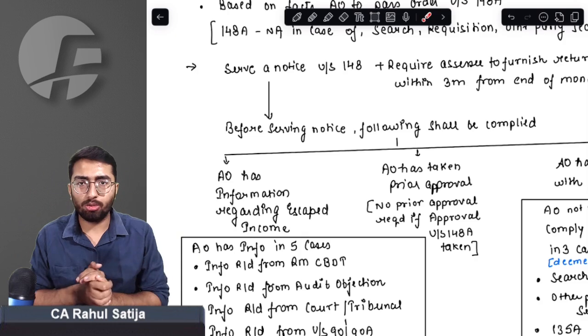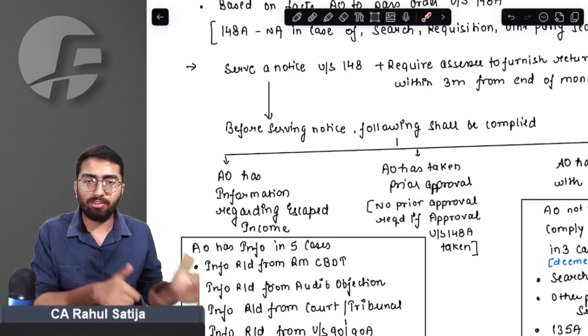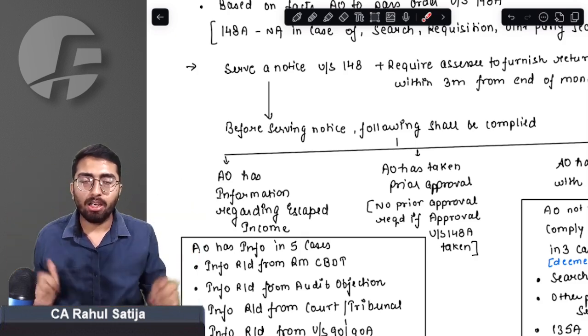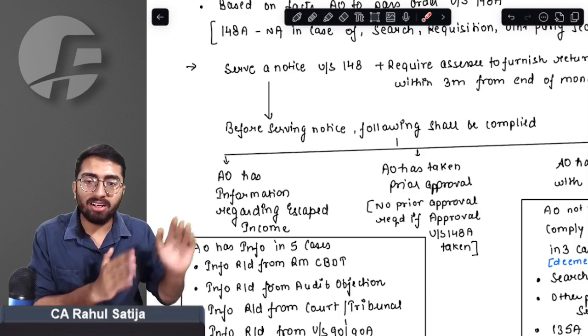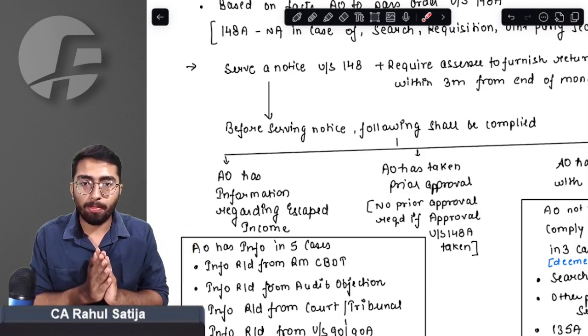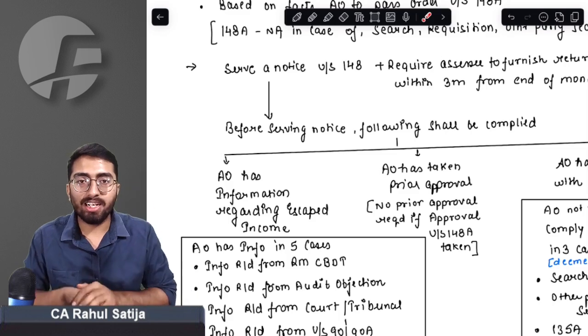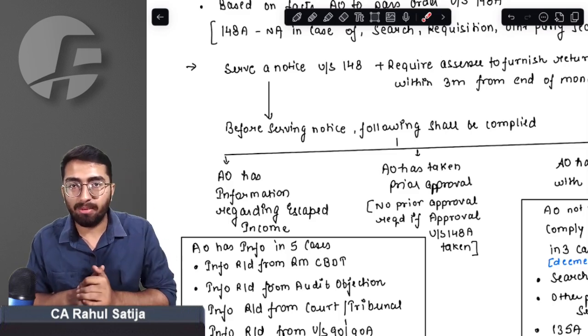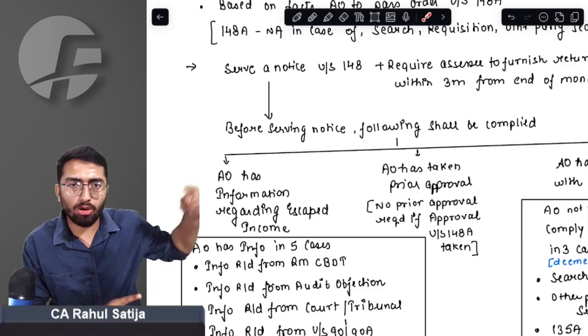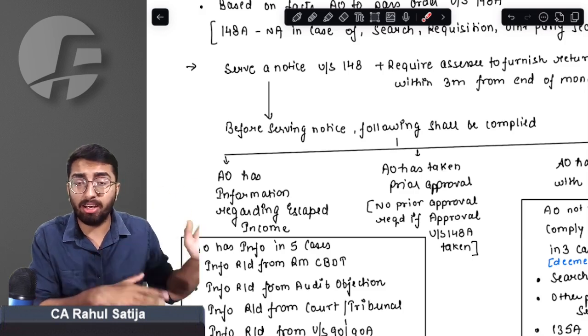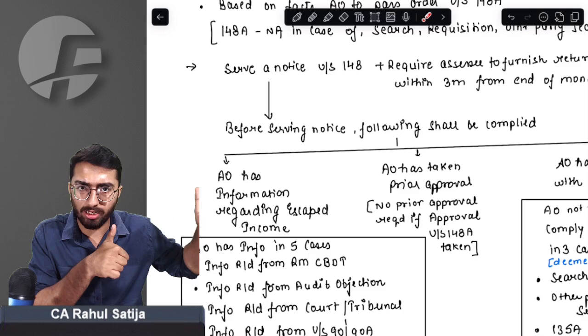First of all, show cause notice is to be sent under section 148A. Second thing, notice has to be sent under section 148 and return is to be filed consequent to that notice. To send a notice under section 148, 2 conditions have to be complied by the assessing officer. First of all, AO must have information, or he has complied with 148 and 148A. He must have complied with show cause notice.